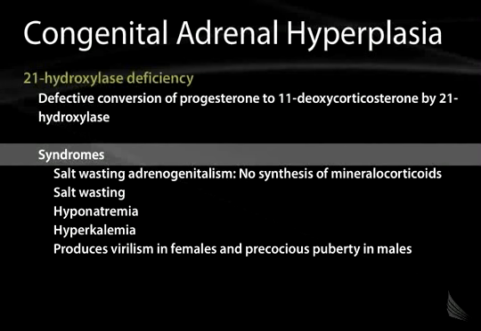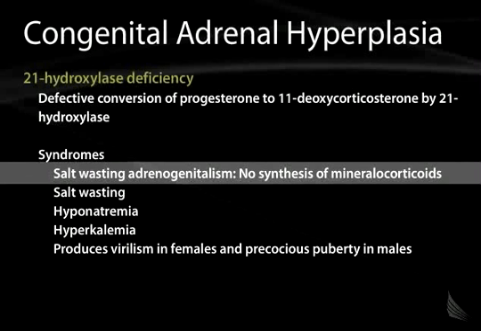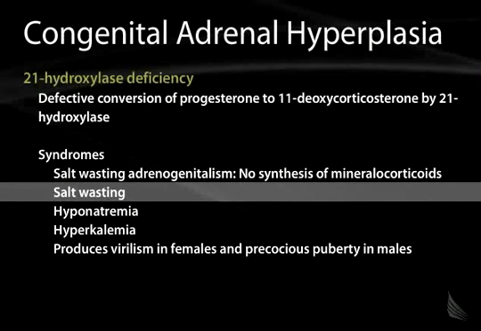Symptoms associated with 21-hydroxylase deficiency, you can have a salt-wasting adrenogenitalism. So you don't have synthesis of mineralocorticoids in this condition, and therefore you lose salt in the urine. When you have salt wasting, you can have orthostatic hypotension, and these patients are predisposed to fainting when they stand up. So these patients actually may need to have a high salt diet or to take salt pills to prevent this. Additionally, they may have to take mineralocorticoids like fludrocortisone.